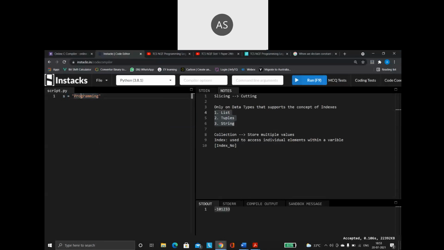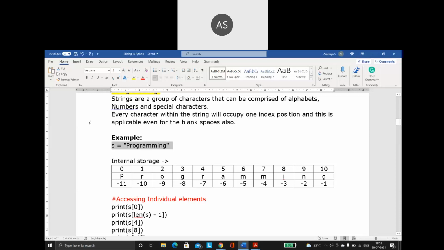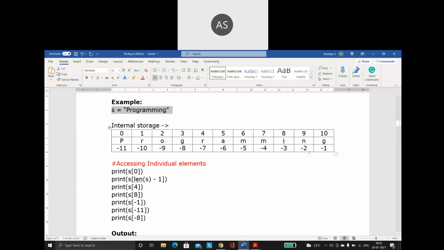So multiple characters are there. So P, R, O, G, R, A. It's a lot of different characters. All these characters I am storing inside this single variable. So internally, how is it going to get stored?